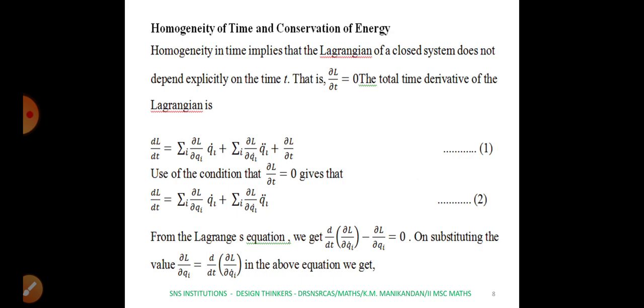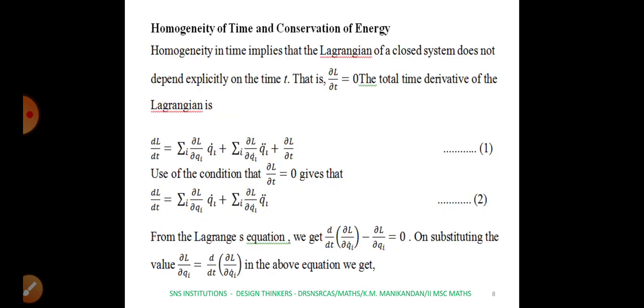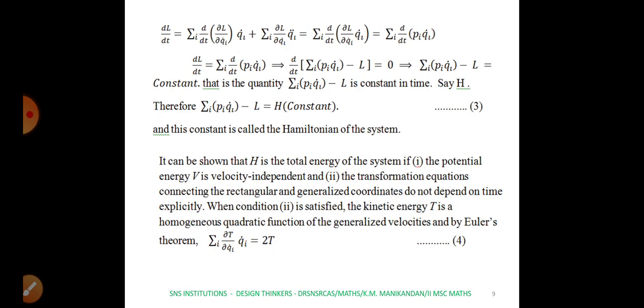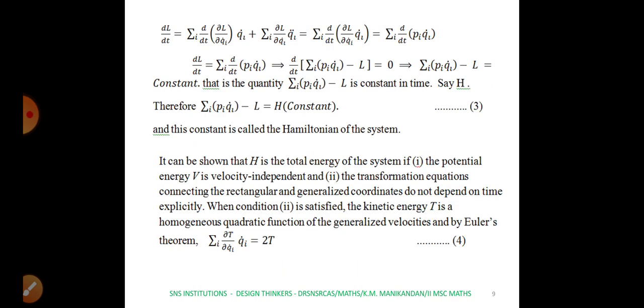After finding this value of ∂L/∂qi, substituting in the above equation 2, we will get dL/dt equal to, we replace ∂L/∂qi by d by dt of ∂L/∂q̇i, and the remaining terms we keep as it is, q̇i plus summation ∂L/∂q̇i into q̈i.